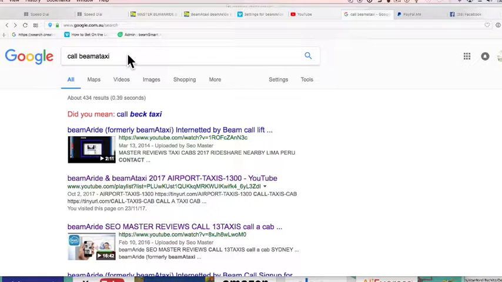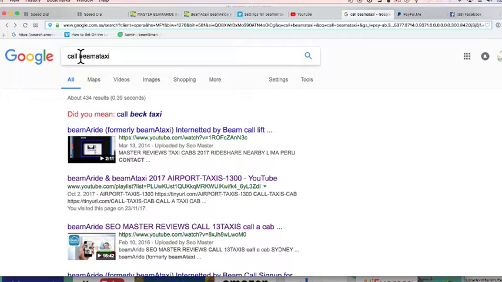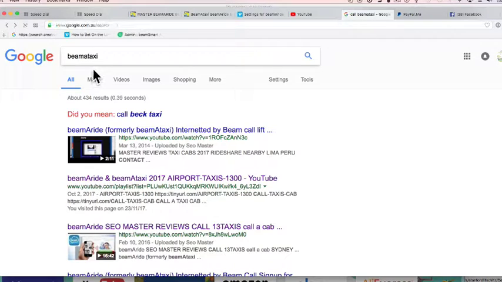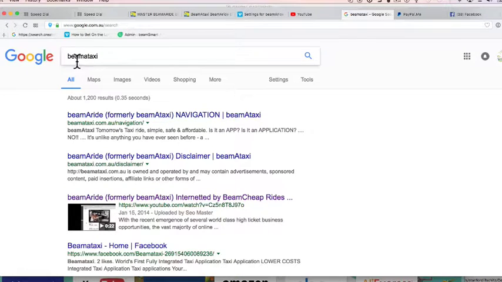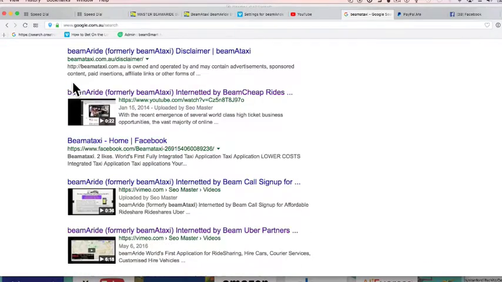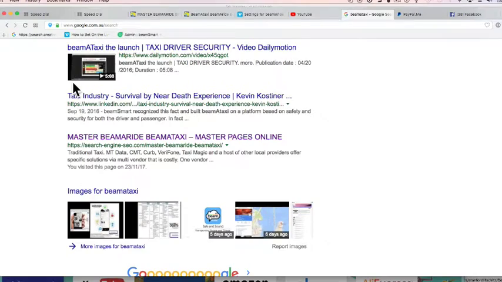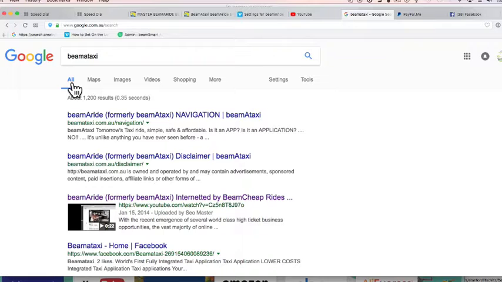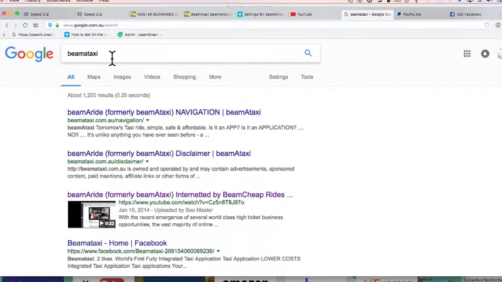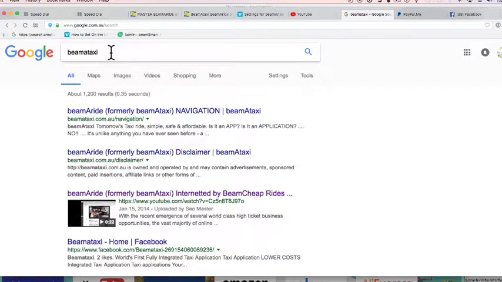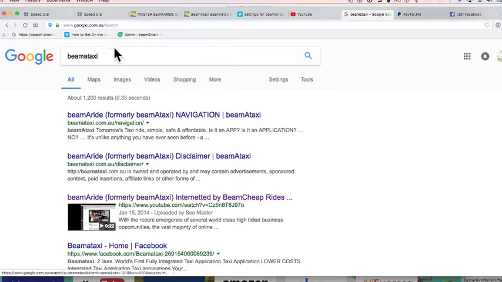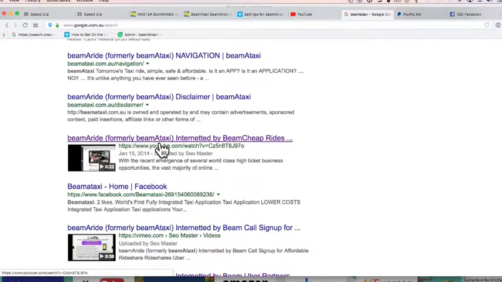Okay, so here's the story. Let's put in a word like BeamAtaxi, single word. Now that word can be programmed, but I prefer having this word and then add in specific words like black and white cabs. I'll show you some actual examples in a minute, but this is just to show you how it works.